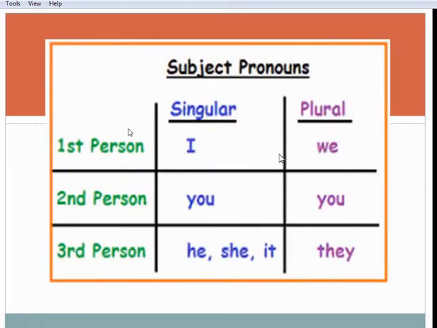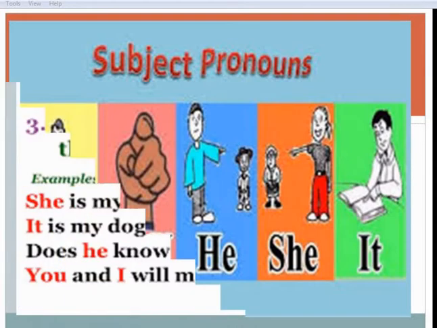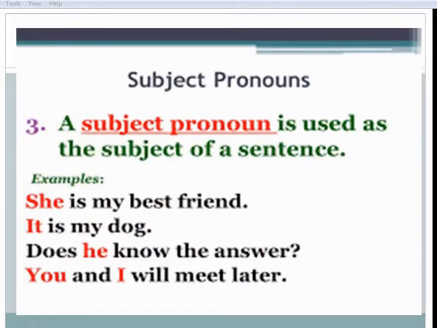Now the subject pronouns. The first person singular I, plural we. The second person you, singular you, plural you. Third person he, she, it, and they. Examples of subject pronouns: she is my best friend, it is my dog. Does he know the answer? You and I will meet her.